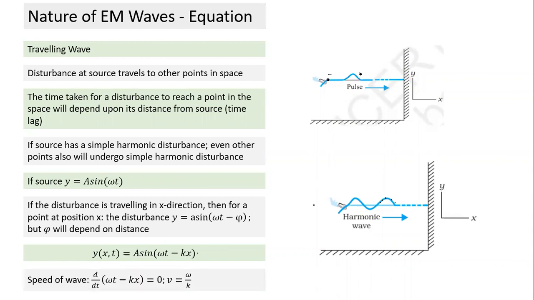When the wave travels, when we say the crest has moved from here to here, what has actually moved? The phase of pi by 2 has shifted to this point. So what is moving is a constant phase. That's why we arrive at the speed of the wave by treating the phase to be constant. This term equal to pi by 2 indicates the crest. When the crest is traveling, this angle has to remain pi by 2, so we differentiate and equate it to 0, and I get the wave velocity, which is omega by k in this case.